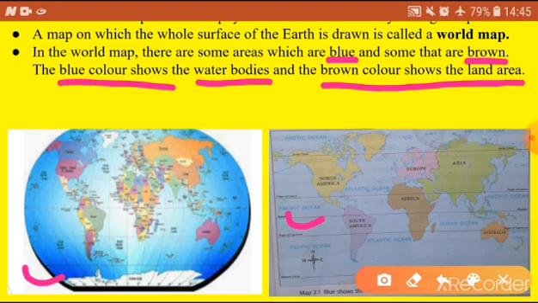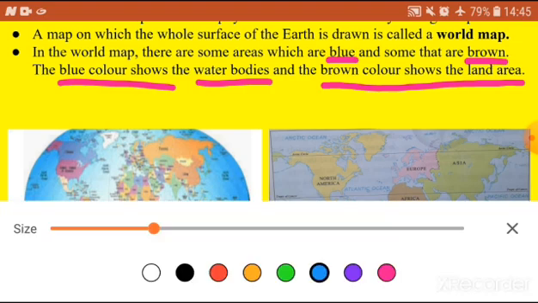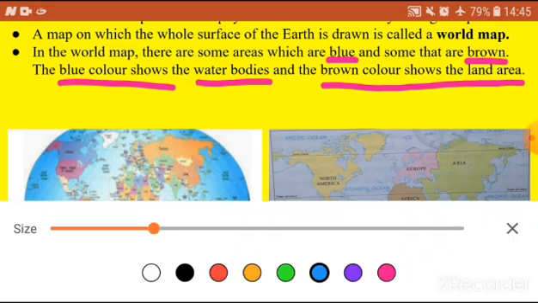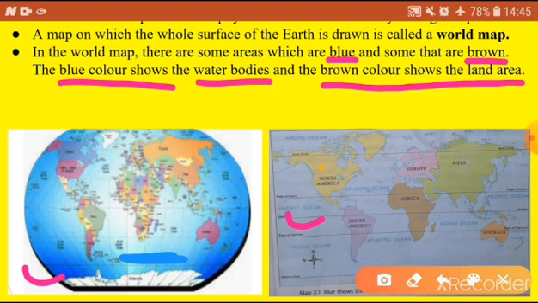Here if you observe, this blue color represents water bodies and other colors are also there, like yellow, brown, violet, green. So not only brown, other colors are also used to show the land area. Generally on maps, yellow color represents desert, brown color represents mountains, blue color represents water bodies, green color represents plains, that means plants.